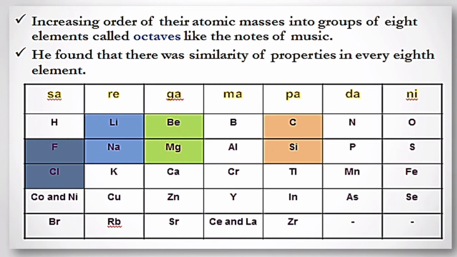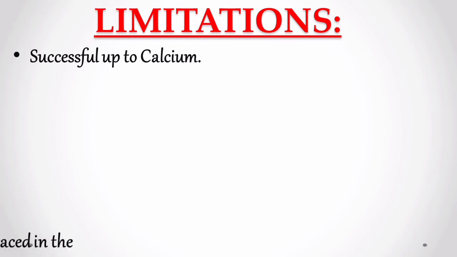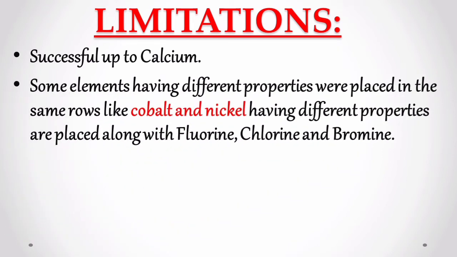Now let's discuss the limitations of this classification. Newlands' classification was applicable only up to the element calcium. After calcium, every eighth element did not have the properties similar to that of the first one. In order to fit the elements in his table, Newlands arranged two elements in the same slot but also put some dissimilar elements under the same column.